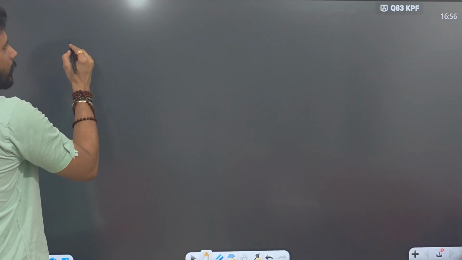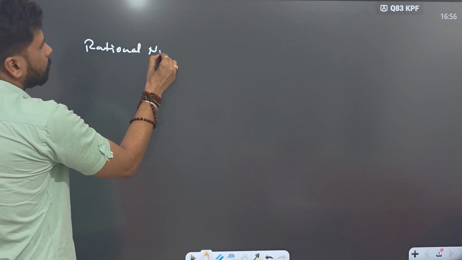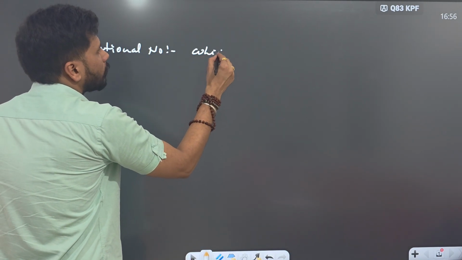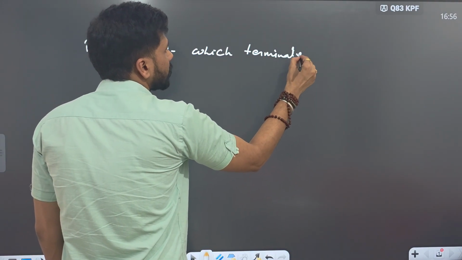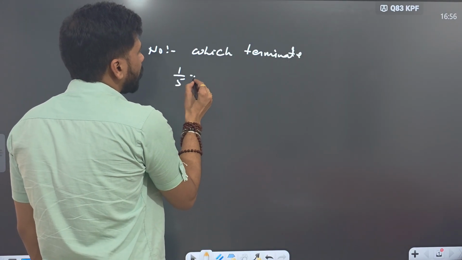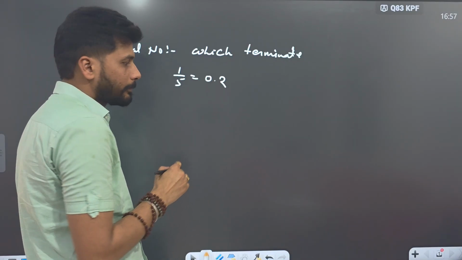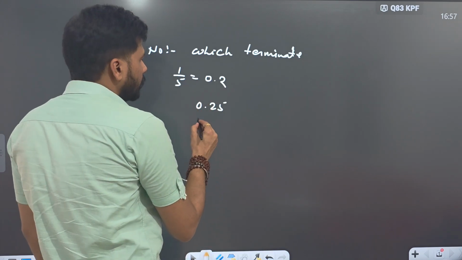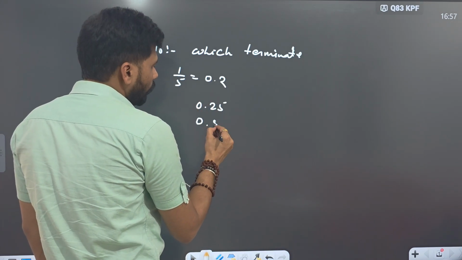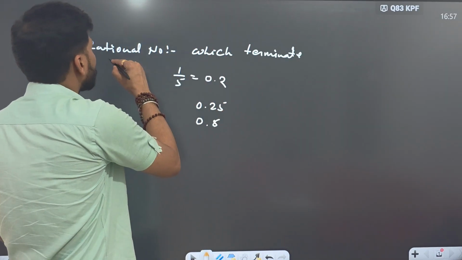Yes, rational numbers are those numbers which terminate. For example, 1 by 5 gives you 0.2. 0.2 is a terminating number. 0.25 is a terminating number. 0.5 is also a terminating number. These numbers are called rational numbers.